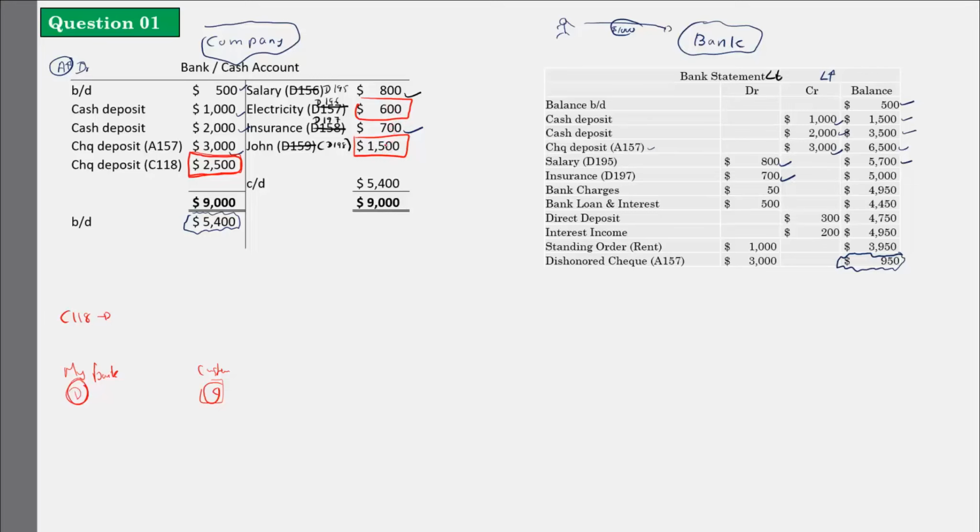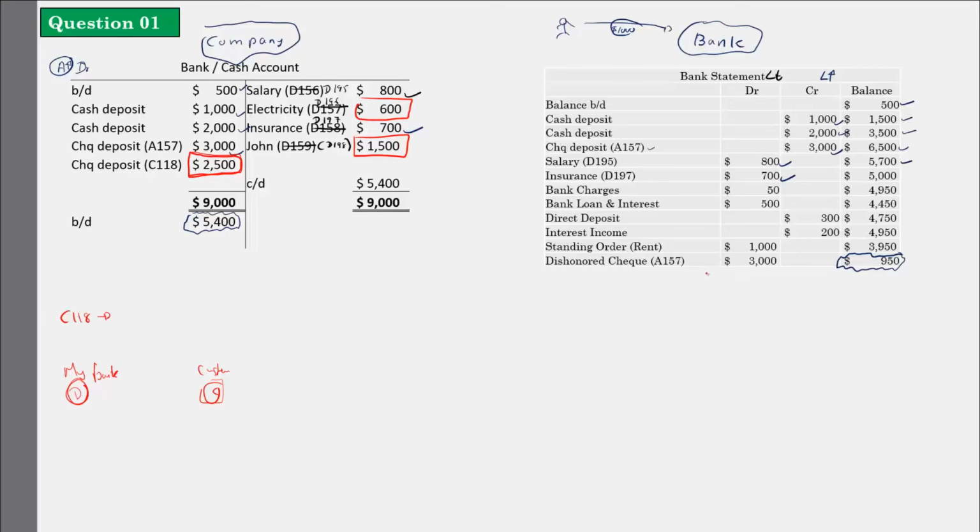I have given the check, so I have recorded it properly. If I give a check, I have to record it properly. So I have recorded credit 600 and credit 1,500 properly, because giving a check means I have made a payment, and payment reduces my bank balance. If it reduces my bank balance, it should be a credit record. So that is recorded properly in my accounts, but it is not in the bank statement. Why? These people have not gone to the bank to take the money yet.